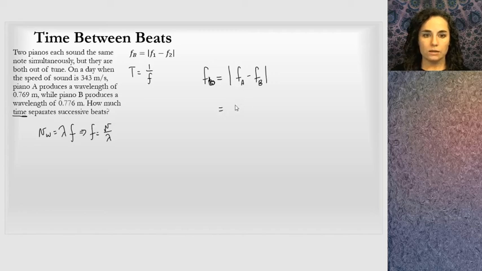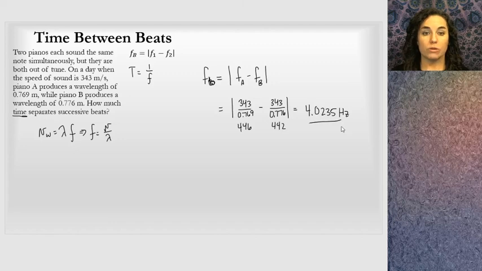The frequency of piano A is going to be 343 divided by the wavelength of A, which is 0.769. I'm going to subtract off the same sort of thing going on for piano B with its speed and its wavelength. When I subtract these two, for this number I got like 446 something, and this number is 442 something. And when I subtract those two, I get, it's not a perfect value, 4.0235 hertz. And that would be the beat frequency.